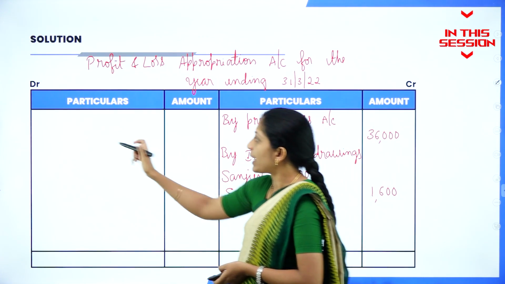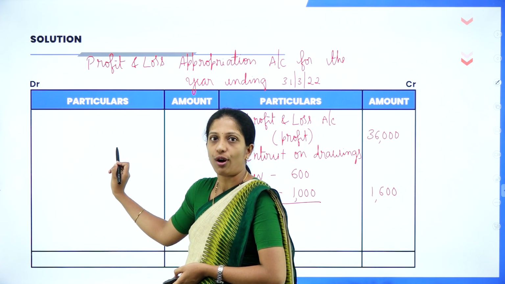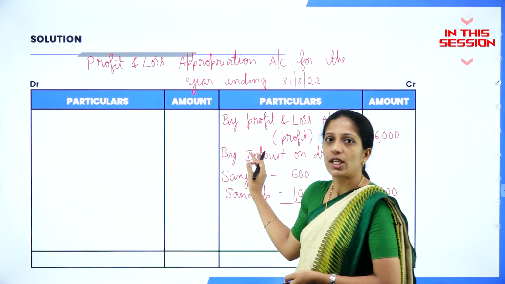Suppose if it is loss, then you will write to profit and loss account in the bracket loss and you will write the amount here. But in the question it is profit.